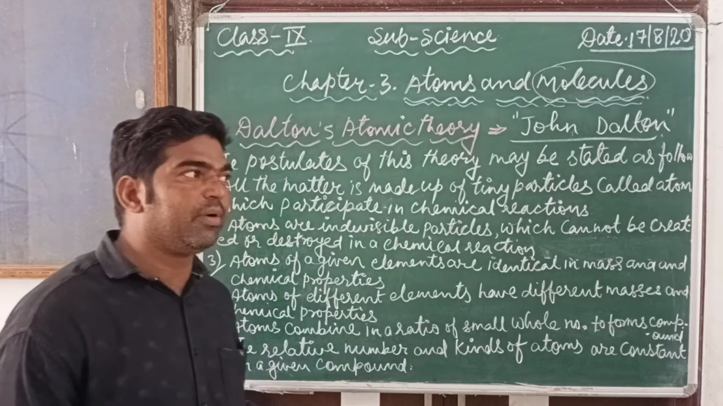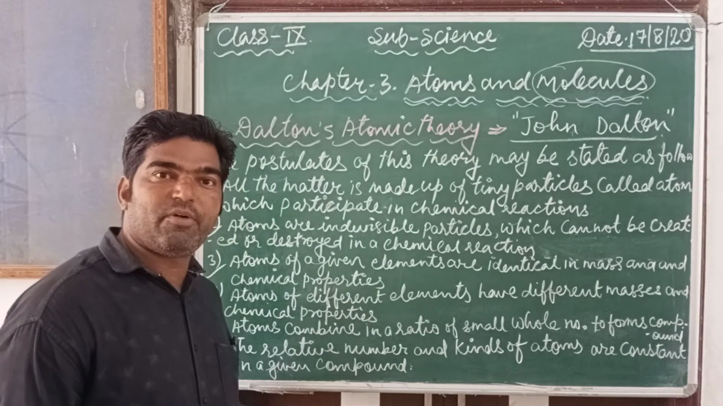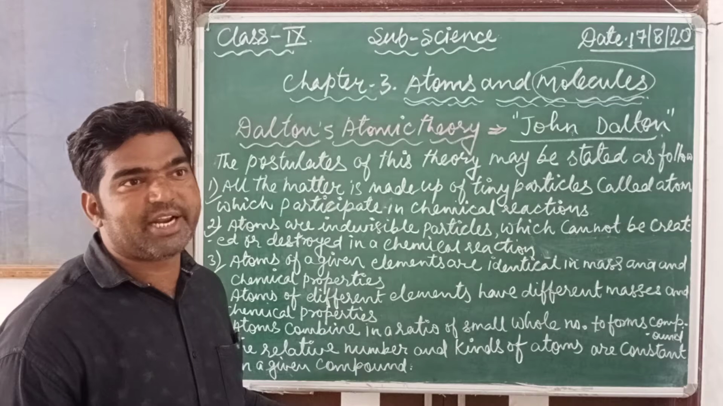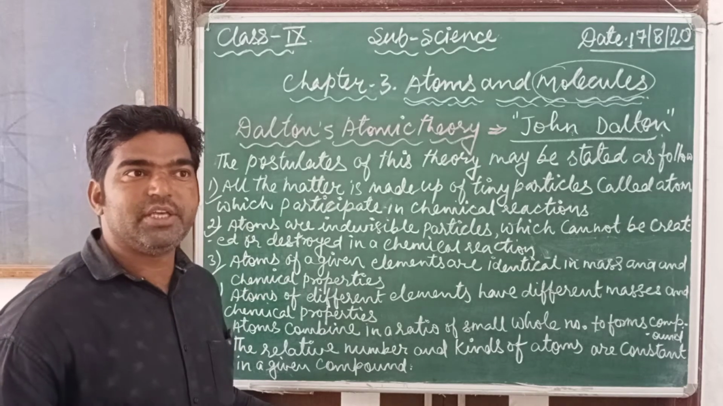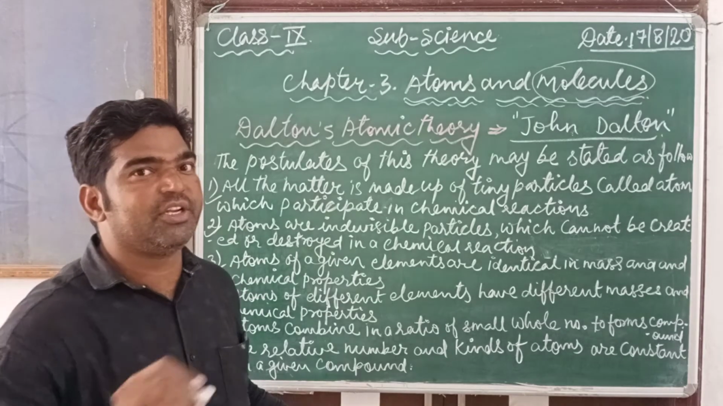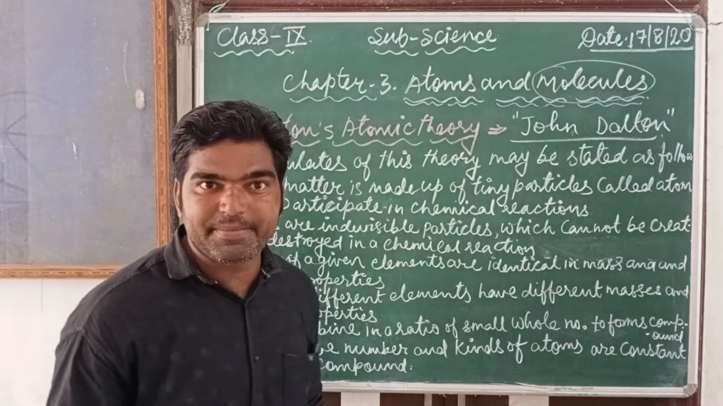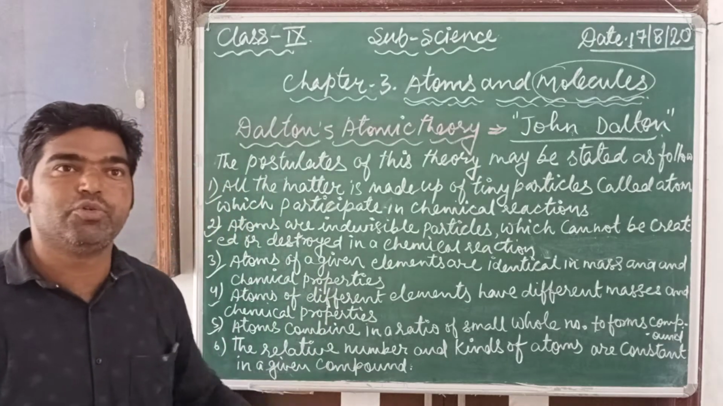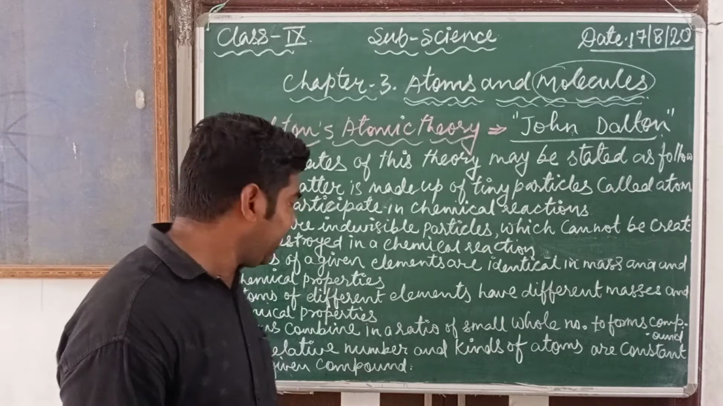Just like you see in the case of water, when water is formed from hydrogen atoms and oxygen atoms, it is in a ratio of 1:8, meaning 1 and 8 are whole numbers. It is not 1.5 or 8.5 like that. It should always be in a smaller whole number ratio.